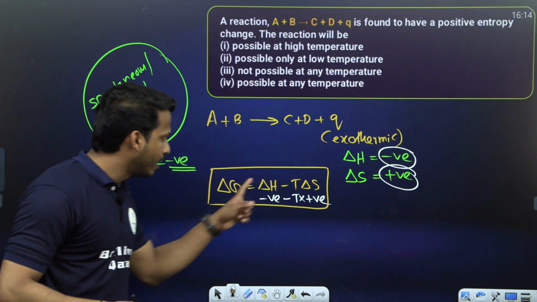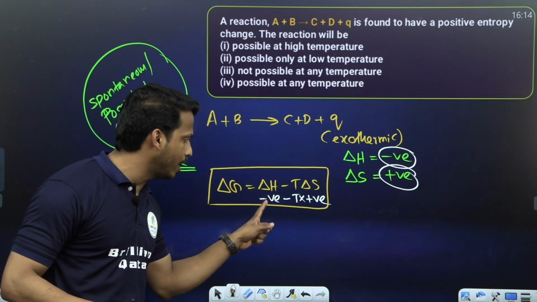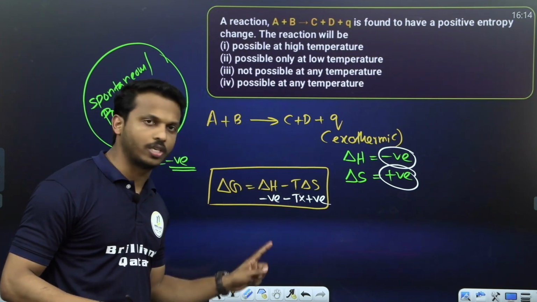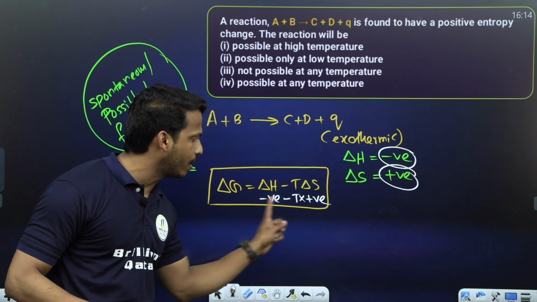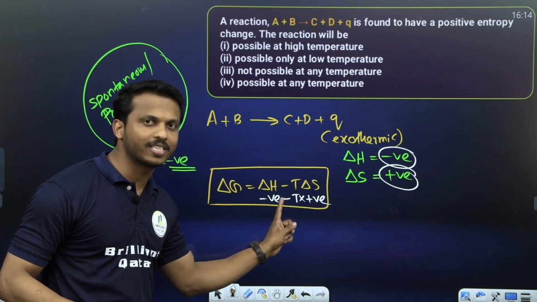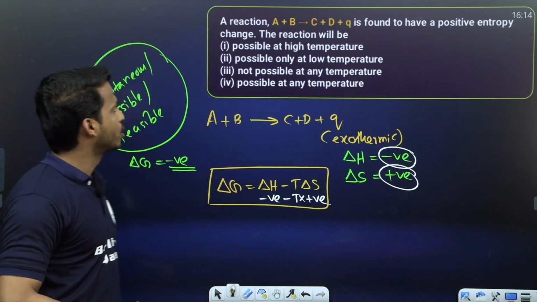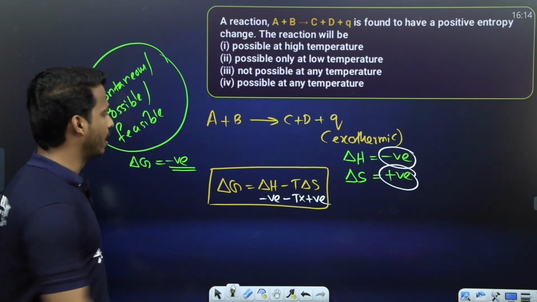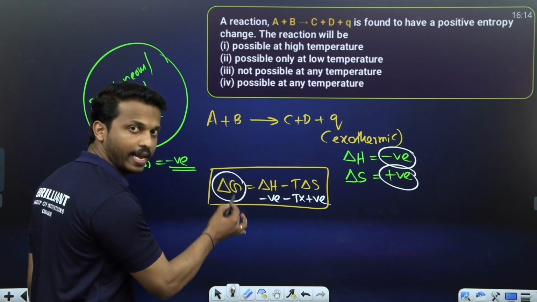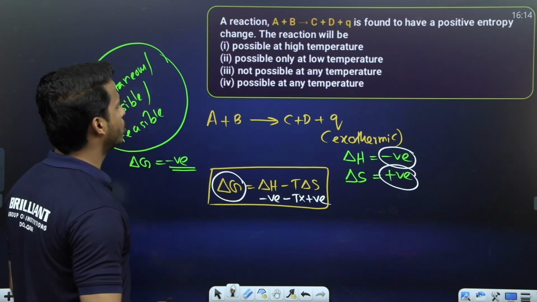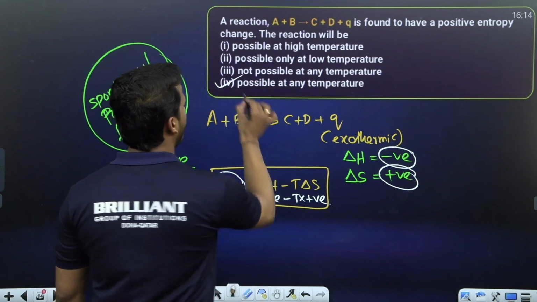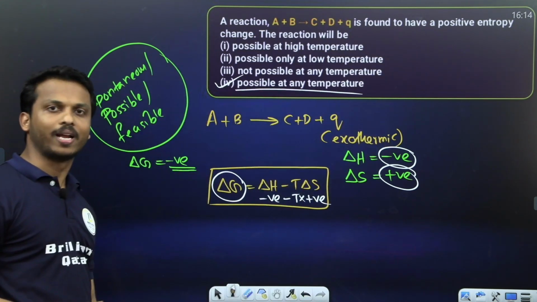Just think about it. Delta H negative, minus T into positive. This is always negative, right? Minus plus minus, big negative. So this is always negative at any temperature. So what is the answer? It is possible. Yes, delta G can be overall negative at any temperature. So we can go with option 4, possible at any temperature.